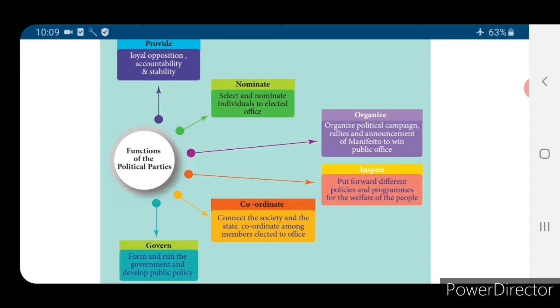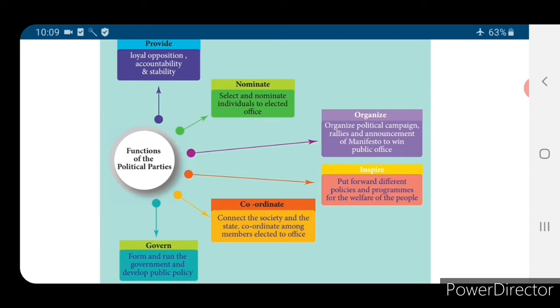The next one, to inspire. A political party puts forward different policies and programs for the welfare of the people. Each and every party will have different aims and goals. During the election time, each and every party will give some assurance. One party will say, all the college going students, we will provide a laptop.